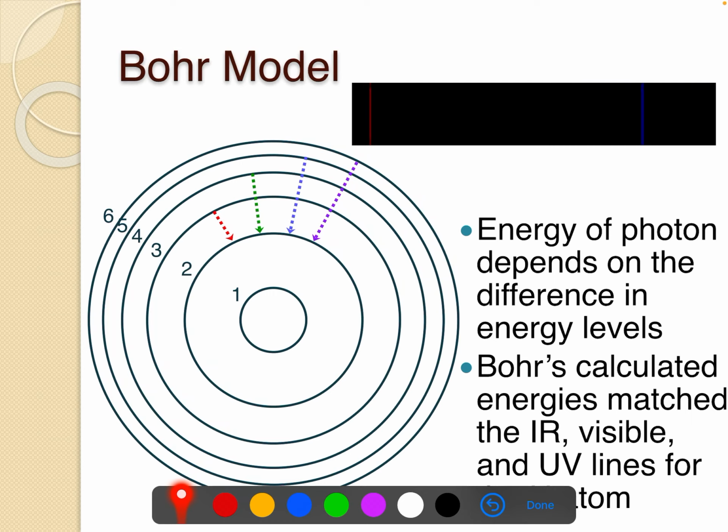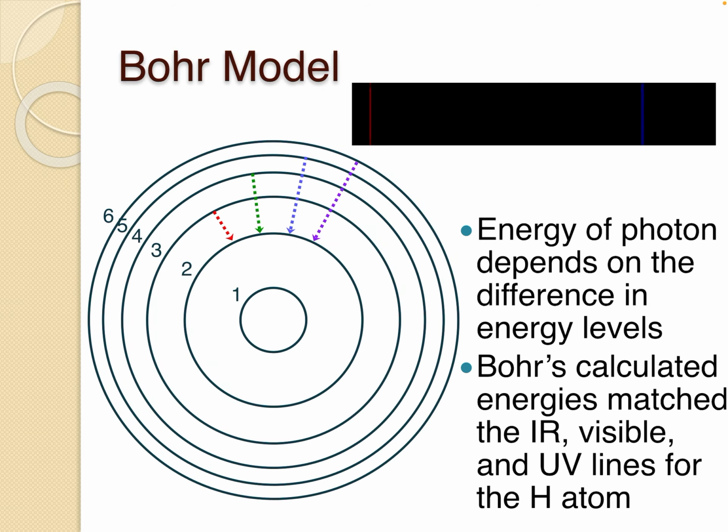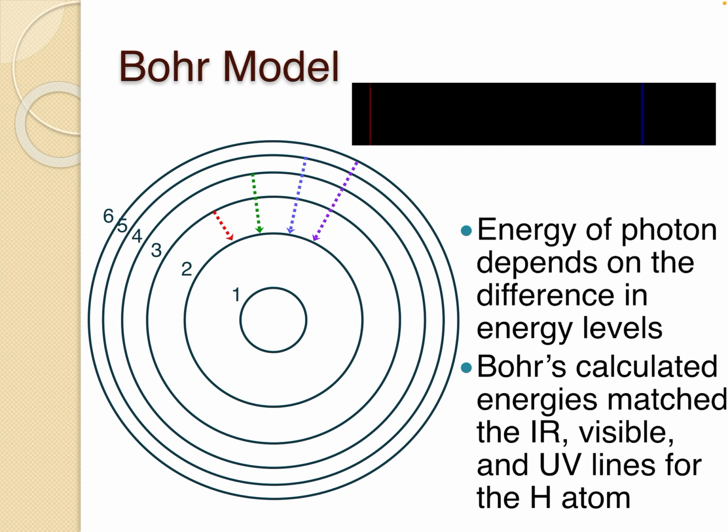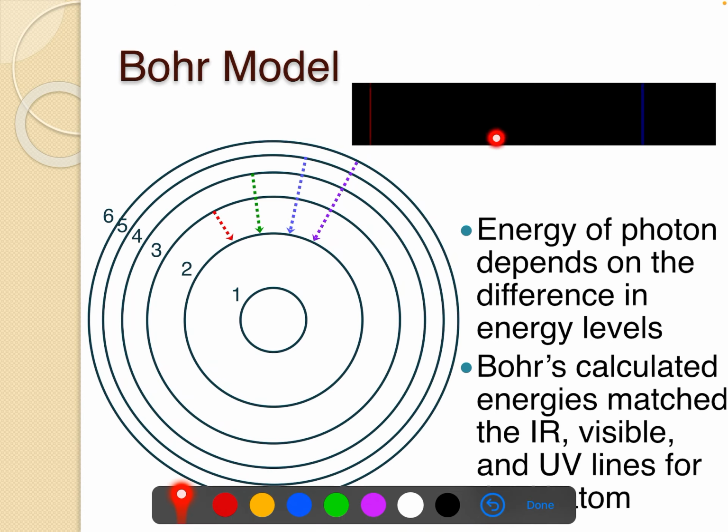Bohr calculated these energies, and he was able to only match the hydrogen atom. So if you're wondering, oh, how are we going to ever calculate this? And this seems really confusing, and I don't know much about physics. Bohr himself could not calculate past the hydrogen atom. He was completely on the right track, but he was missing some things in his calculations. So don't feel bad.